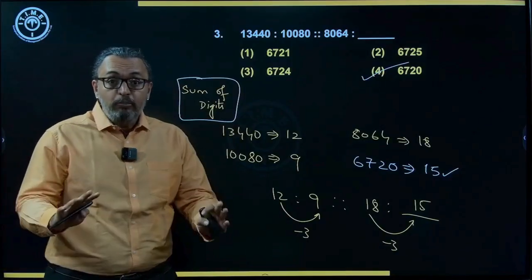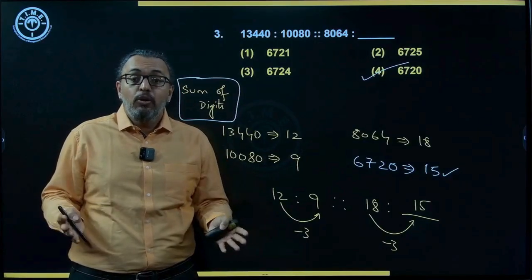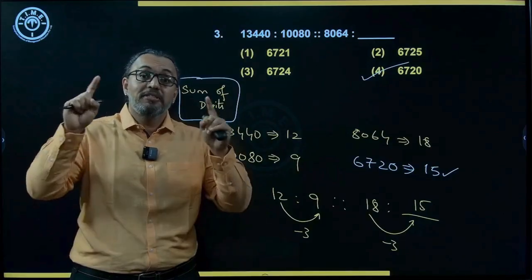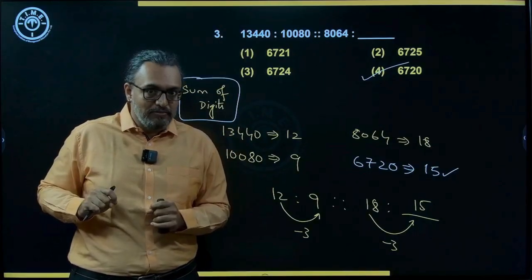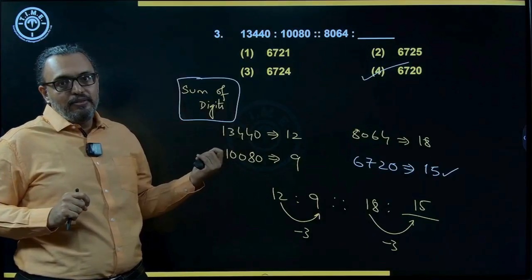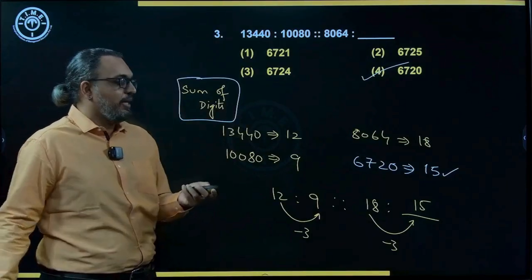So look into the numbers. If operators are not working out, then the only remaining logic you look for is the digit logic. Got it? So that's how you get it. Right? Then moving on.